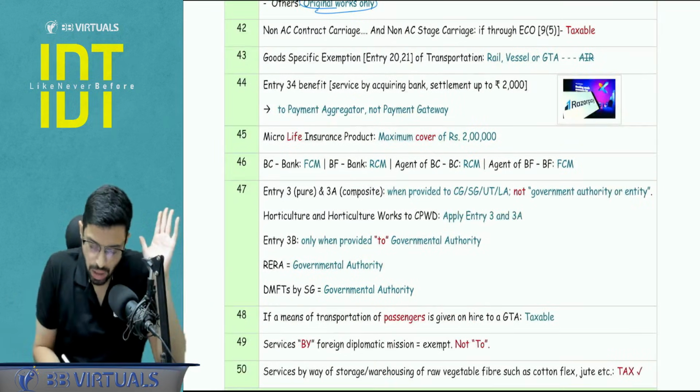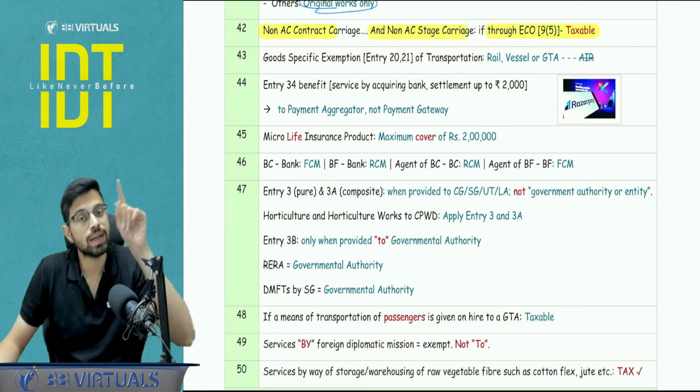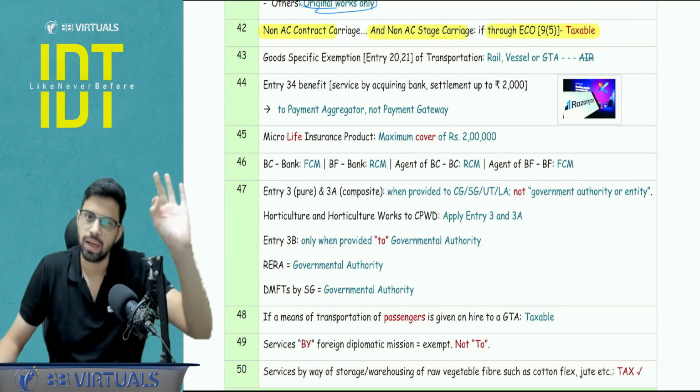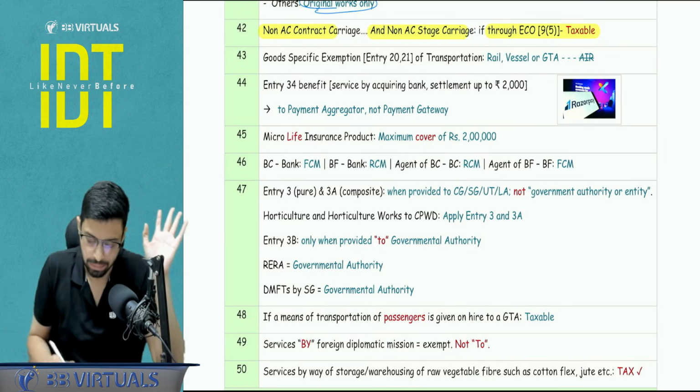Yes, okay. Non-AC contract carriage and non-AC stage carriage, if they are provided through an ECO which is liable to collect tax under 9(5), basically the deeming provision applies. There the taxability will happen. There will be no exemption.